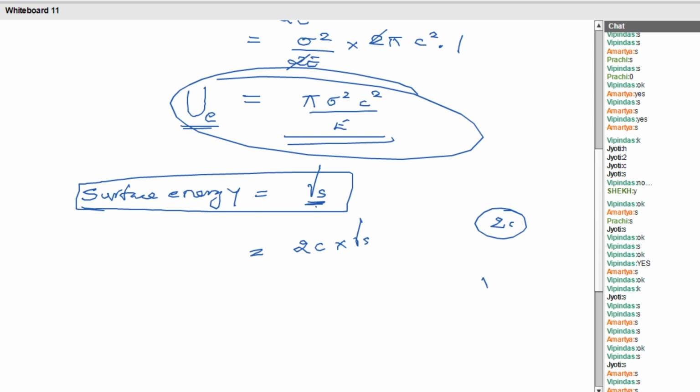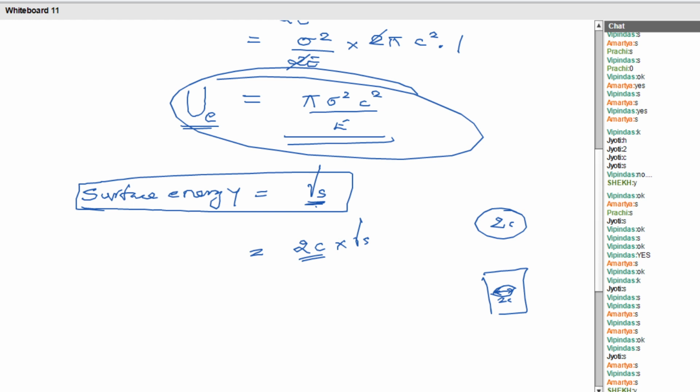2c into gamma s. Say I want to make a crack having a length 2c. To produce that crack, how much surface energy has to be given? 2c multiplied with the gamma s energy that we have to give, then only it will break off. Per unit length, the energy of the material is gamma s. So the energy required to produce a crack of length 2c is 2c into gamma s. Clear to all?